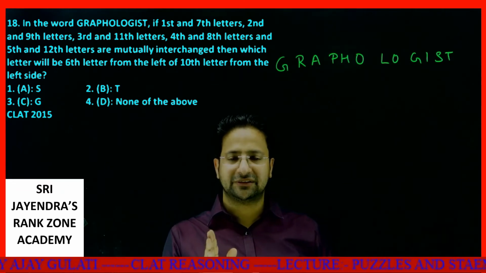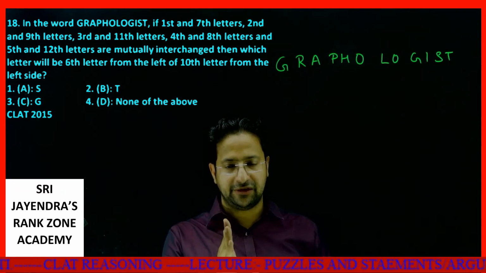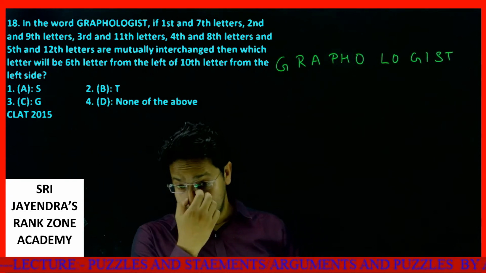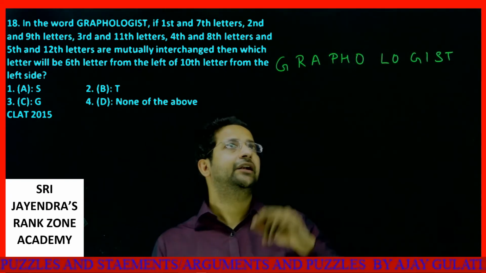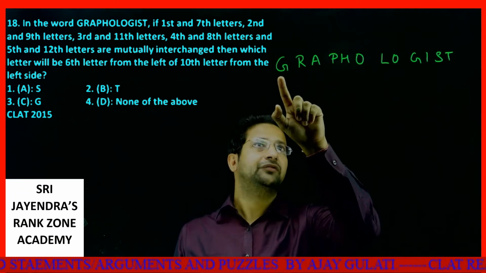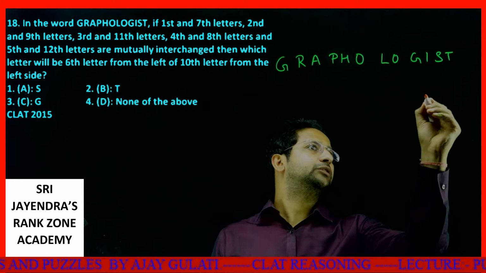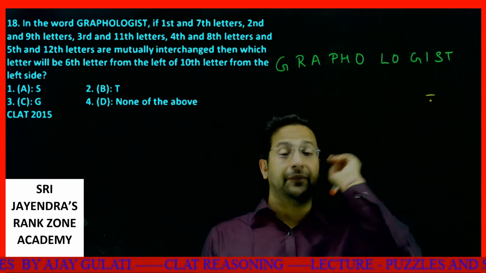Which letter will be the sixth letter from the left of the 10th letter from the left side? First of all, the 10th letter from the left side: first, second, third, fourth, fifth, sixth, seventh, eighth, ninth, 10th. Right now, this is the 10th letter from the left.